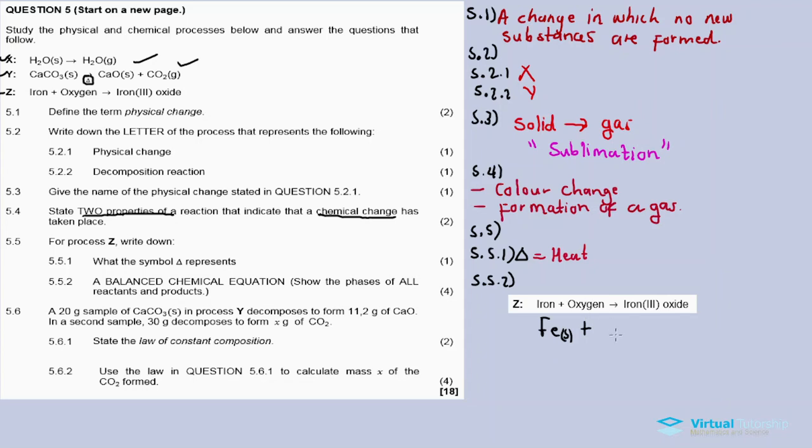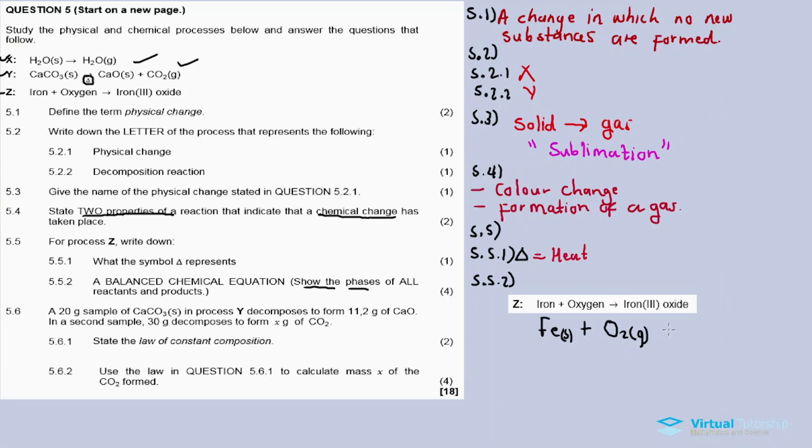And then oxygen is a gas, so it exists as O2. So it's written as O2, right? The O2 simply says our oxygen is a gas. So oxygen in its natural state is a gas. If they say show the phases of all the reactants and products, there's a mark for this solid, there's a mark for this gas as well.